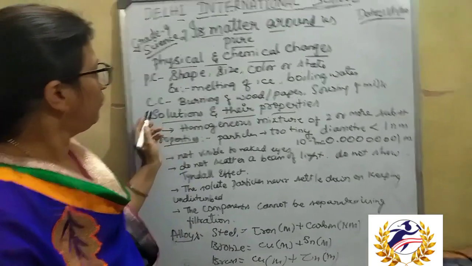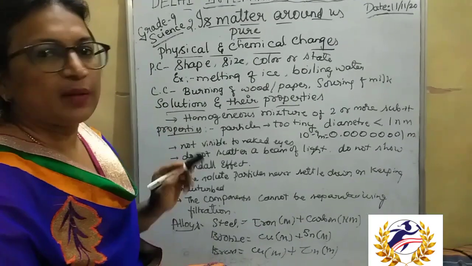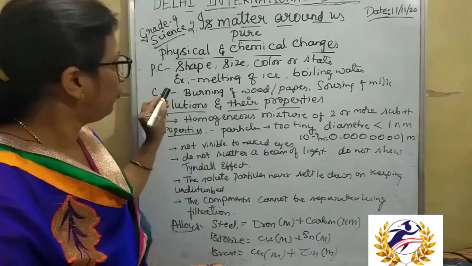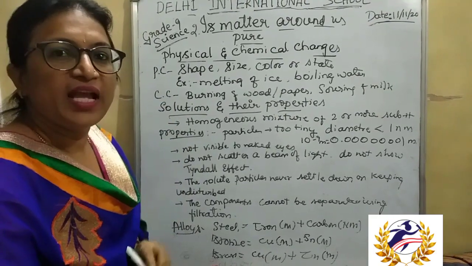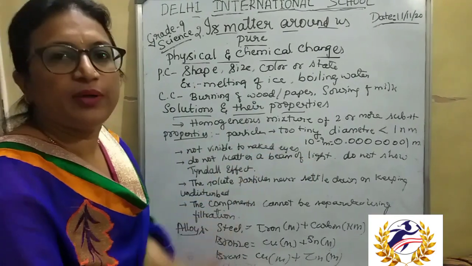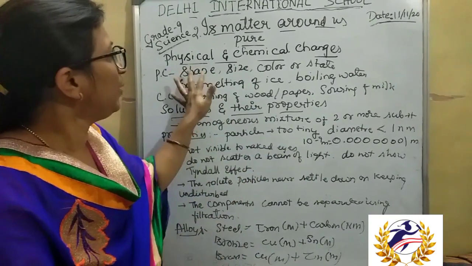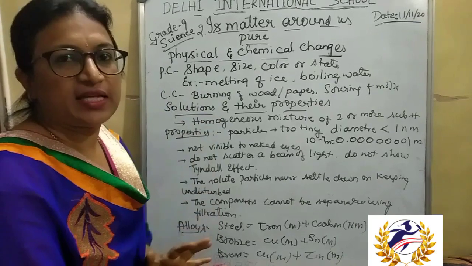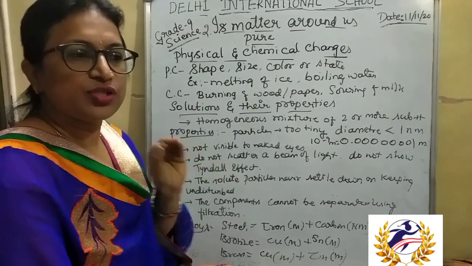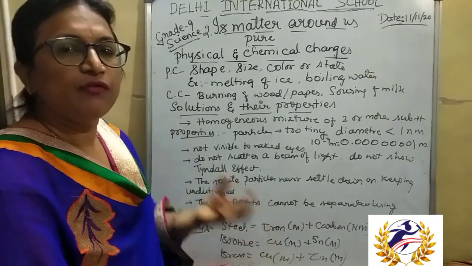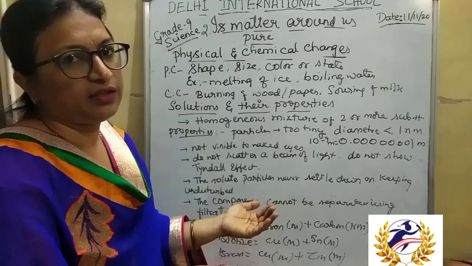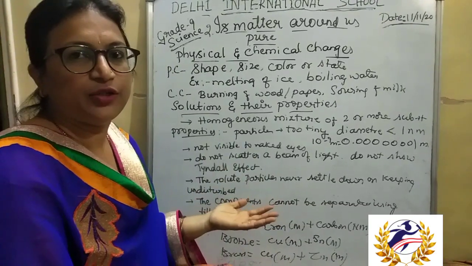Then chemical changes are changes where new substances are always formed, and it is an irreversible change where the original substance cannot be obtained, and the chemical property of the substance is changed. For example, burning of wood. Once wood is used as fuel and burnt, we get ash, and it cannot be converted back into wood.